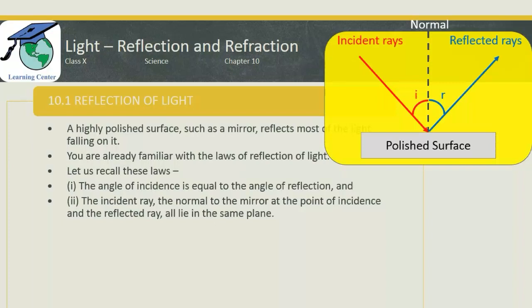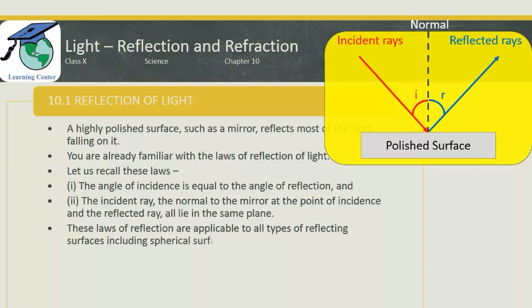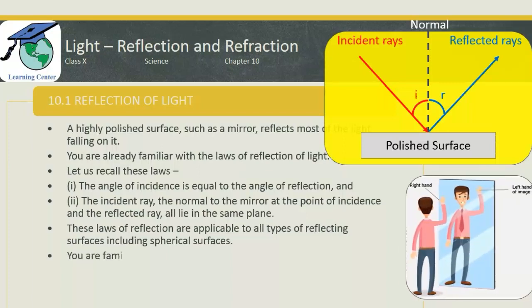In our case, this is this yellow plane. So all these three lines are in the same plane, and this is as per the second law, that is, the incident ray, the reflected ray, and the normal lie in the same plane. These laws of reflection are applicable to all types of reflecting surfaces, including spherical mirrors. And spherical mirrors we will learn in detail in this chapter.